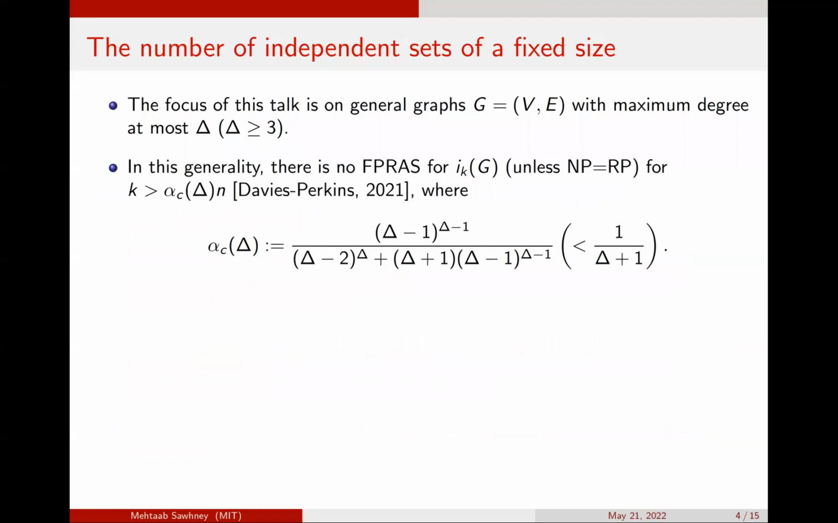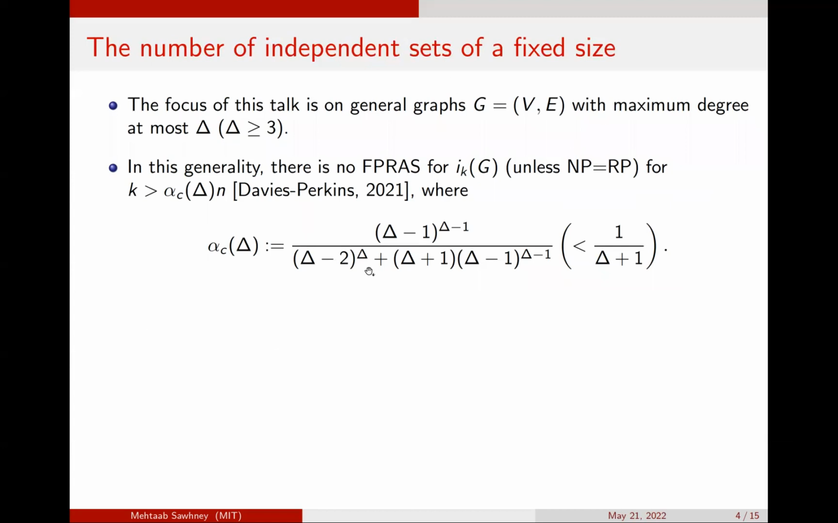Throughout this talk, we'll be focused on a different setting where we take general graphs G, but have a restriction on the maximum degree delta. It turns out that in this generality, there's no FPRAS for Ik of G unless NP equals RP for K bigger than some alpha critical of delta. And this is a result of Davies and Perkins.